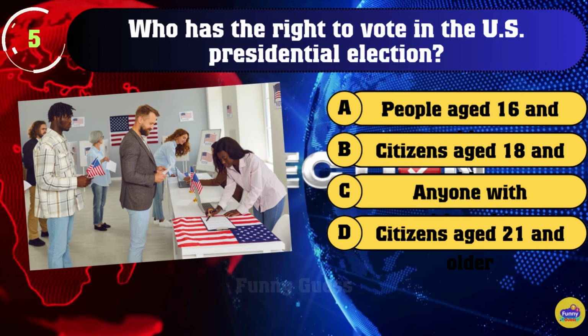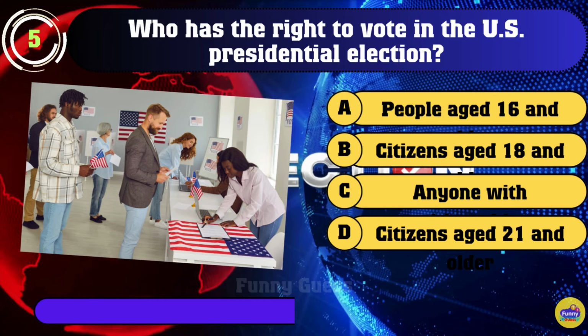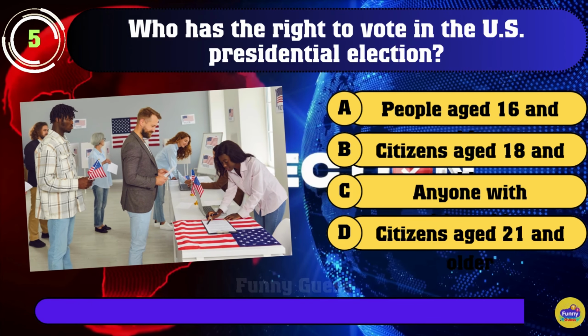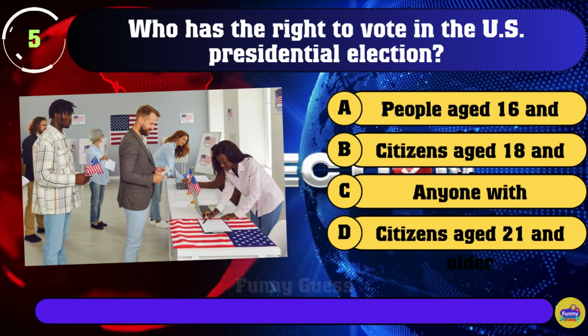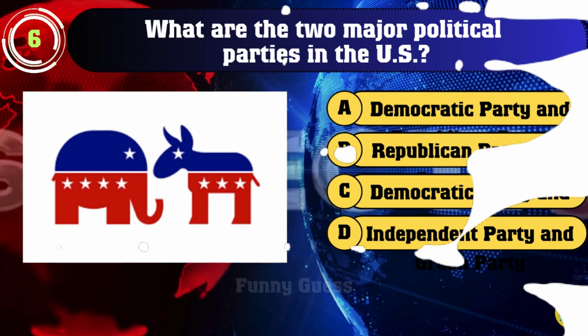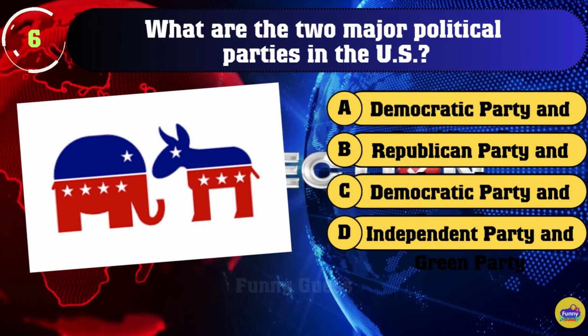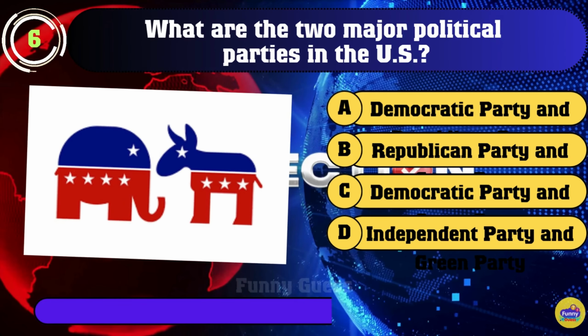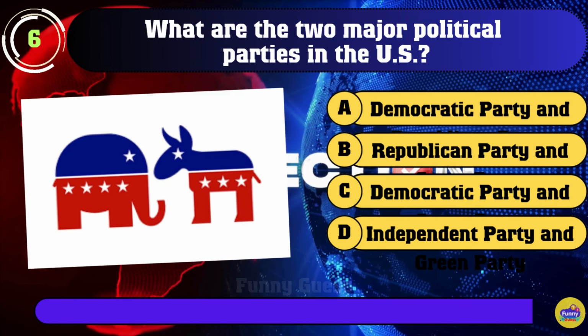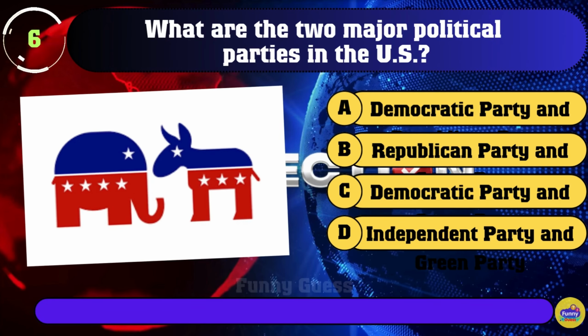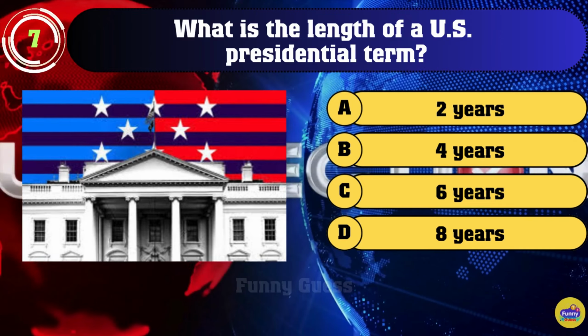5. Who has the right to vote in the U.S. presidential election? B. Citizens aged 18 and older. 6. What are the two major political parties in the U.S.? A. Democratic Party and Republican Party.